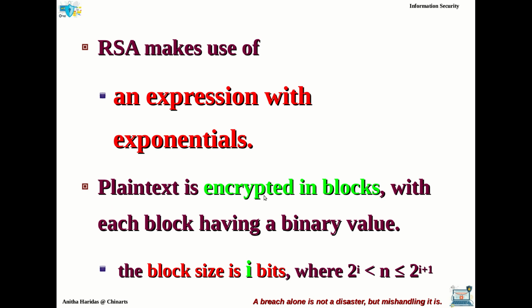Now plain text will be encrypted in blocks, with each block having a binary value, and the block size can be I bits, where n ranges from 2 power I to 2 power I plus 1. So this is how a block will be defined for the RSA algorithm in the plain text or in the ciphertext, right? The point to be noted here is that if the block size is going to be I bits, then the value of n will be the value of a particular block. The block size is I bits.